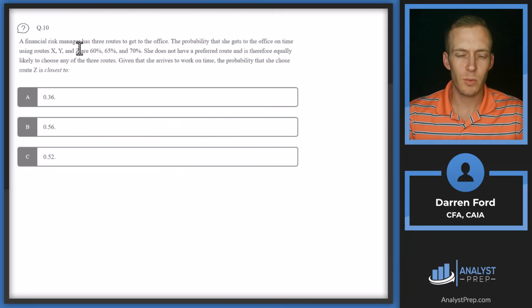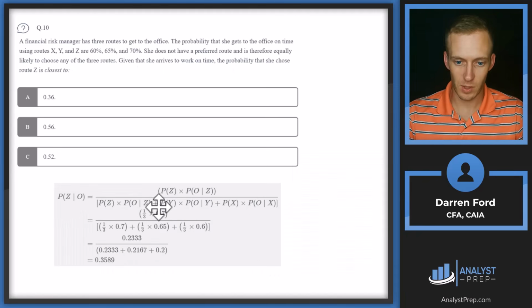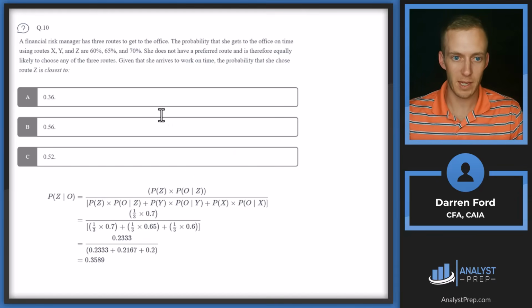Question 10. A financial risk manager has 3 routes to get to the office. The probability that she gets to the office on time using routes X, Y, and Z are 60%, 65%, and 70%. She does not have a preferred route and is therefore equally likely to choose any of the 3 routes. Given that she arrives to work on time, the probability that she chose route Z is closest to. So this is going to look like a very big and bulky formula here, but let's break down what it actually is.